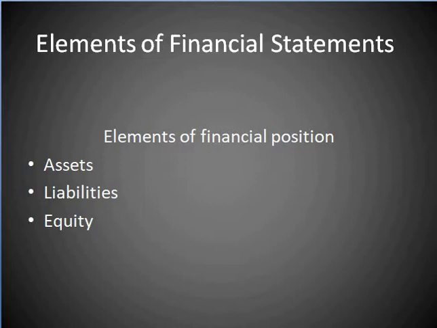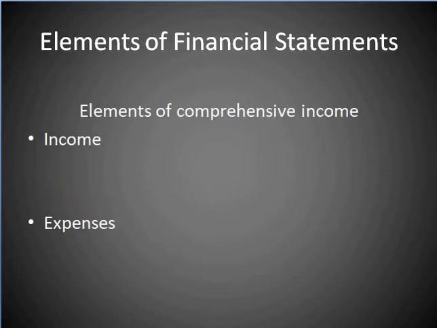So first I will talk about the elements of financial statement. The financial effects of transactions and other events are grouped into broad classes according to their economic characteristics. These broad classes are the elements of financial statement. For the statement of financial position, the elements are assets, liability, and equity. And for the statement of comprehensive income or income statement, the elements are income and expenses, which is in this slide.